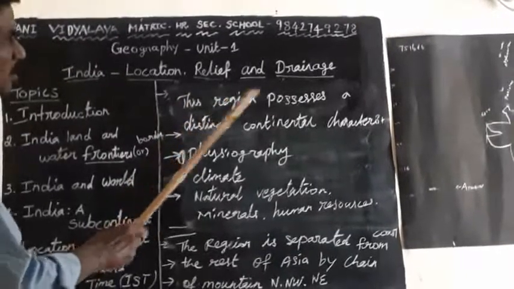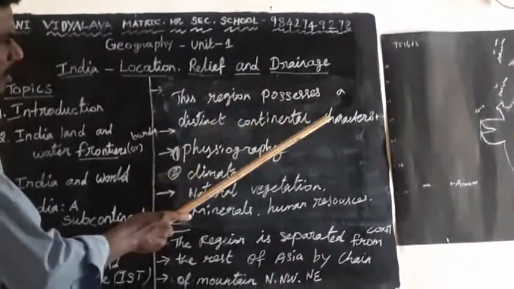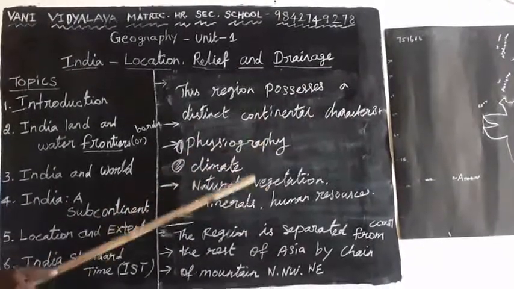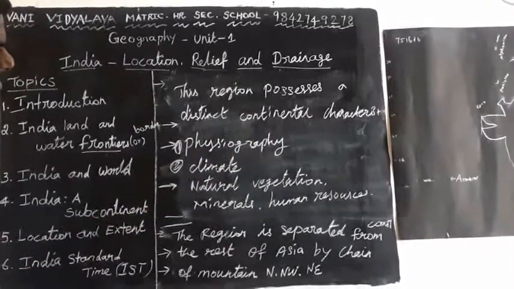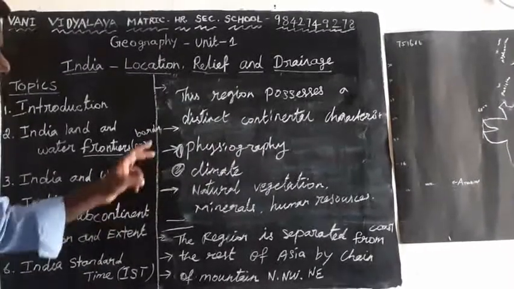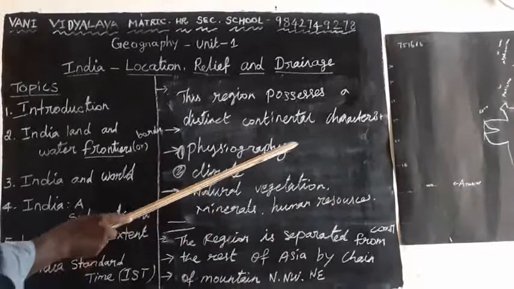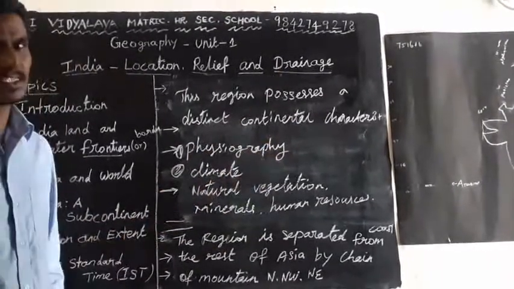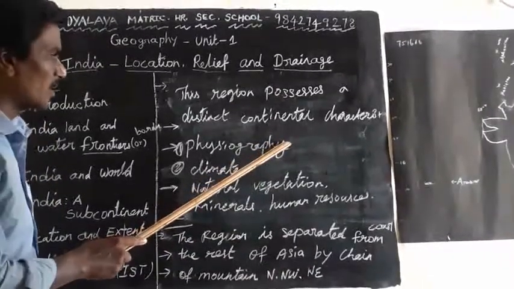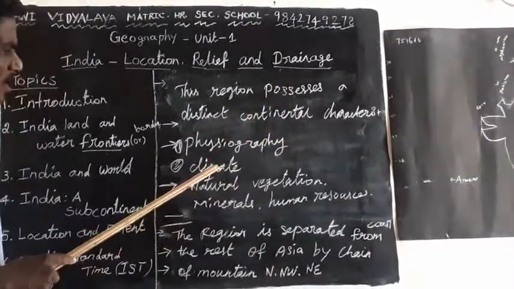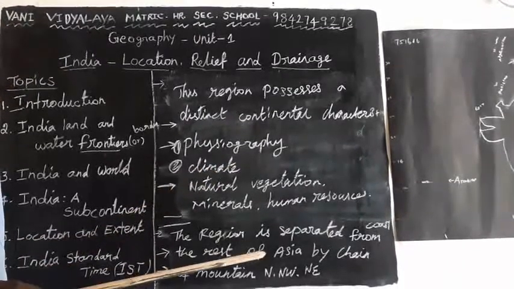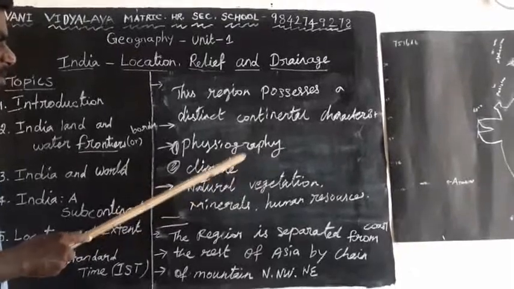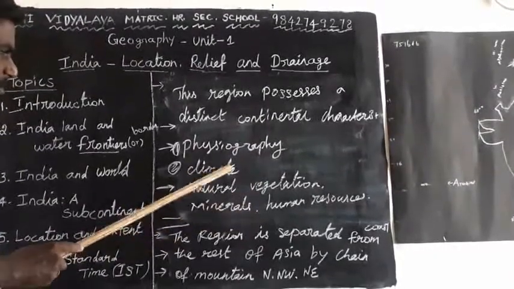So these regions possess continental characteristics. One is physiography. Physiography means the landmasses, water bodies, mountain areas, and hilly regions. So this is called physiography. Another one is climate conditions: southwest monsoon, northeast monsoon, summer season, winter season, like that.